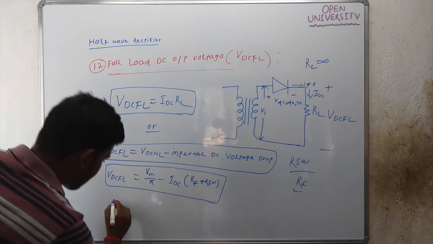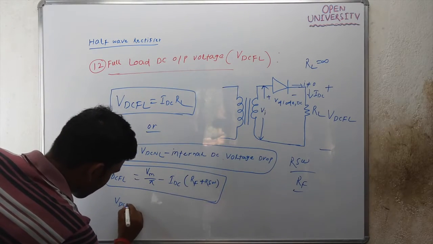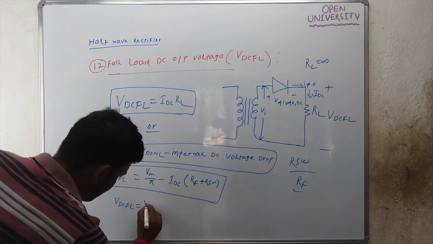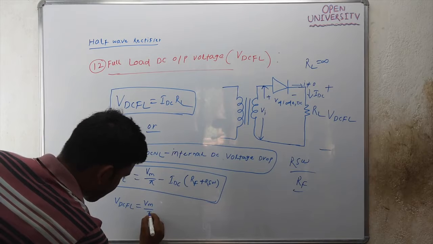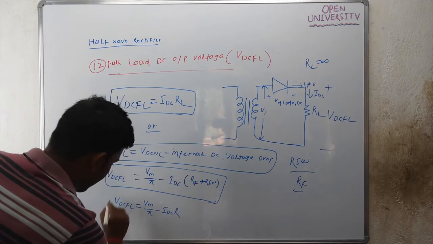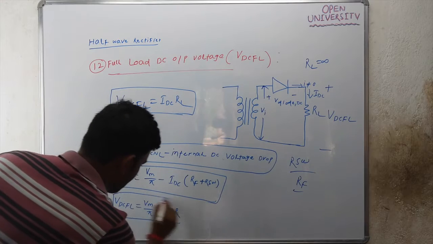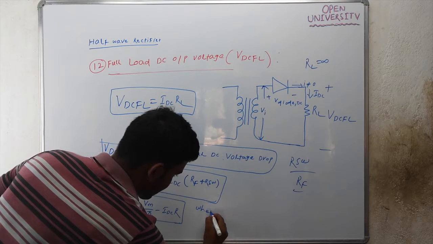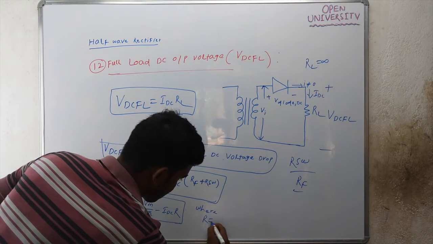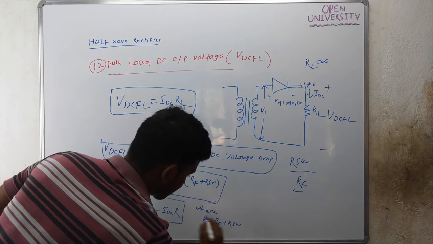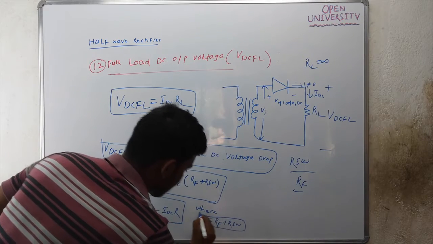You can write VDCFL equal to Vm by pi minus IDC into R, where R equals RF plus RSW.